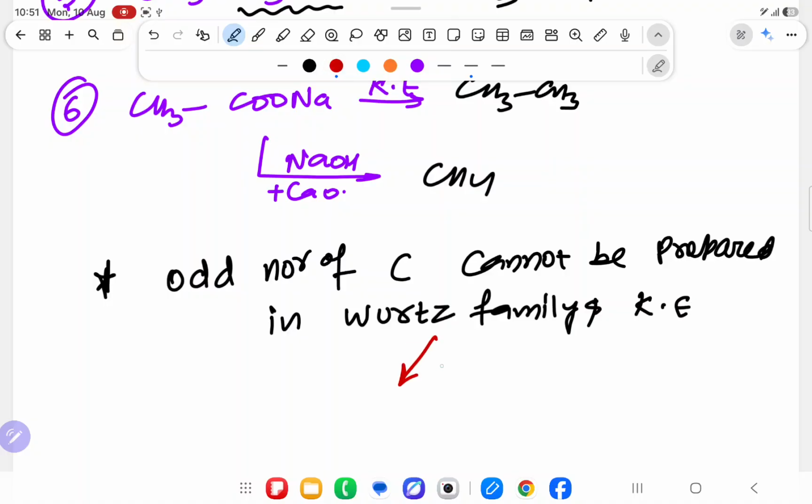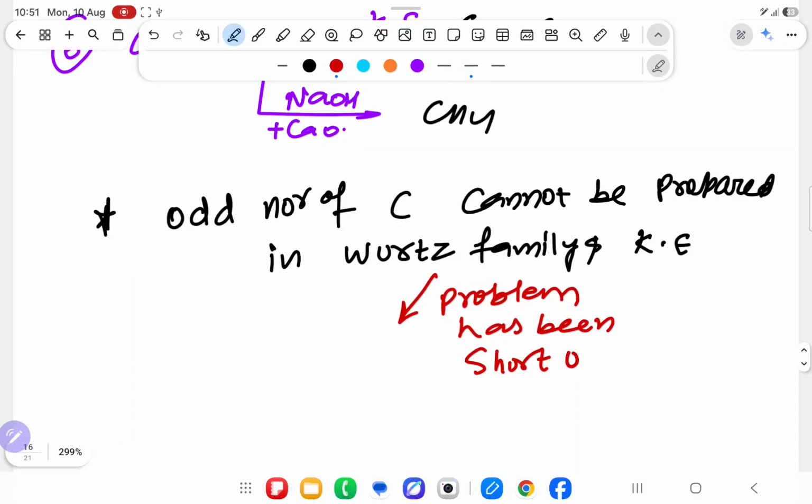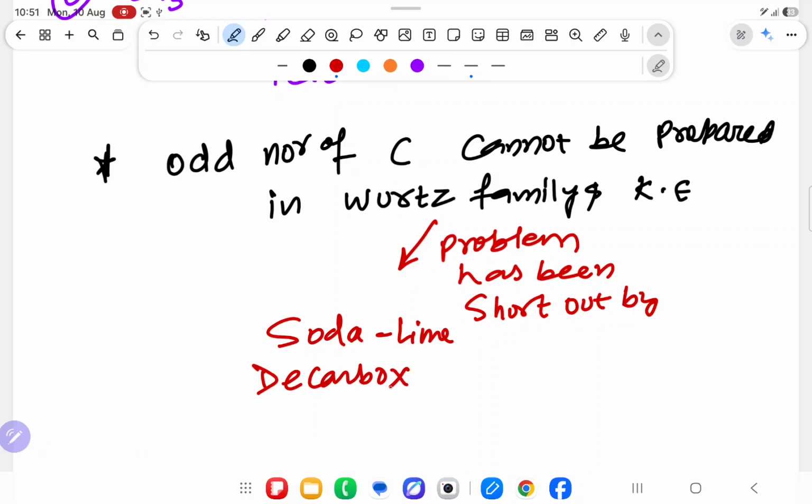has been sorted out by soda lime decarboxylation.